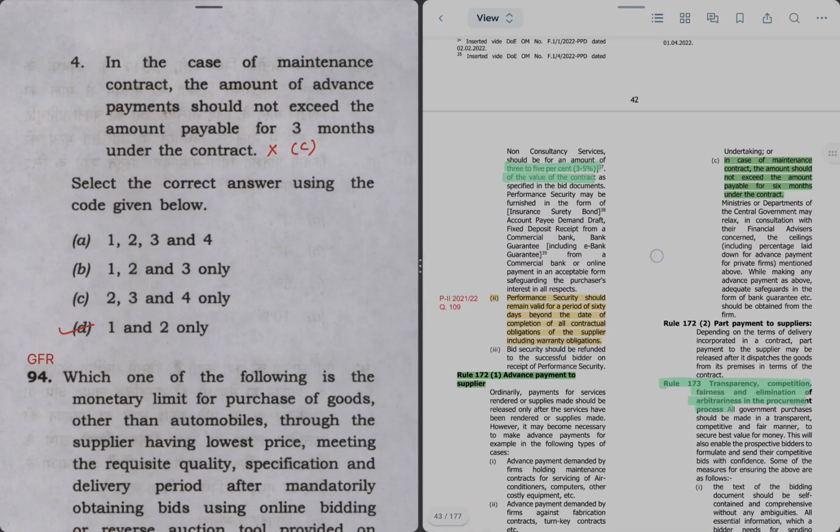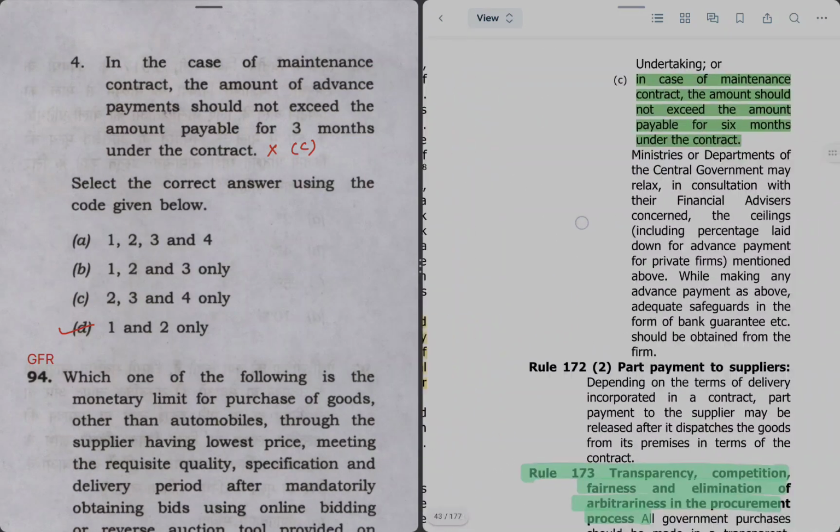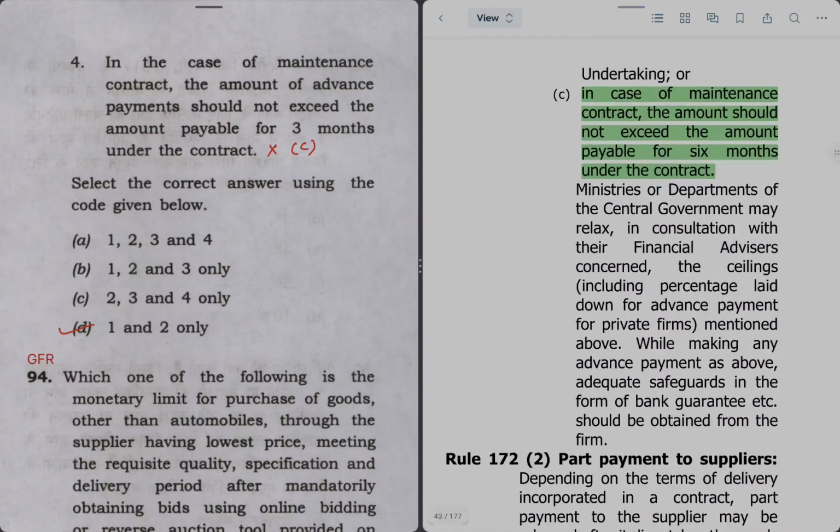In case of a maintenance contract, it is mentioned here that it is 6 months, not 3 months. So this is also incorrect. So the right answer is options 1 and 2 only.